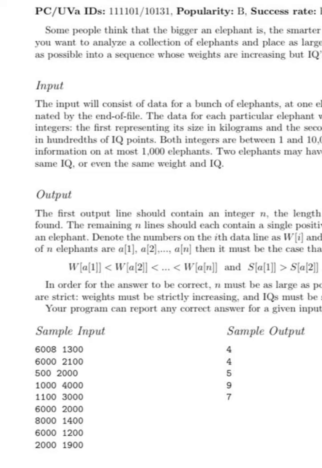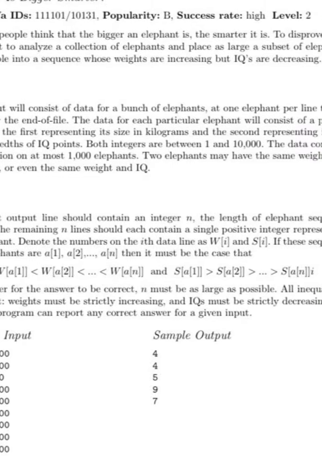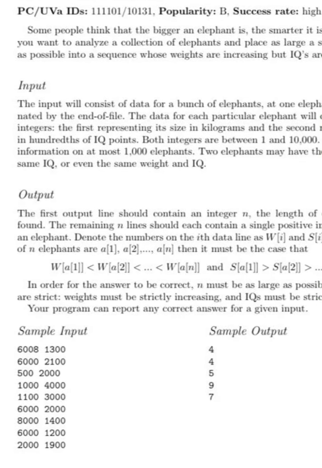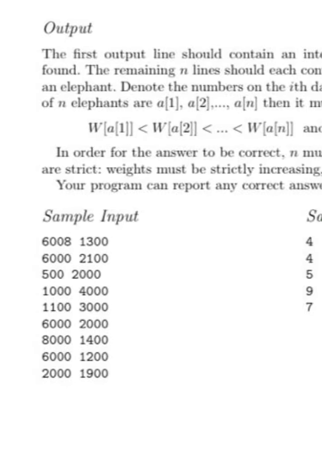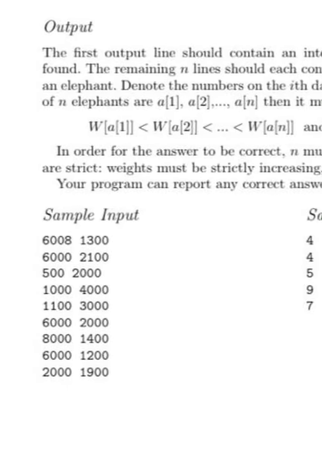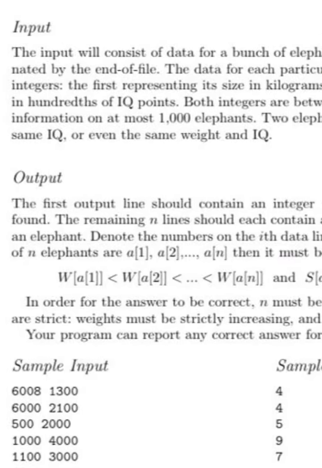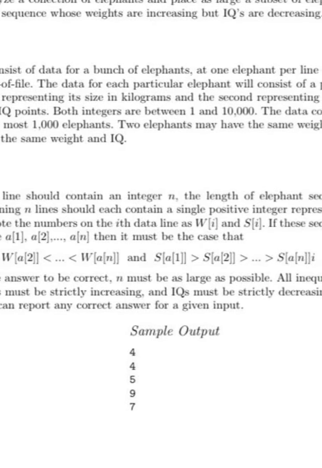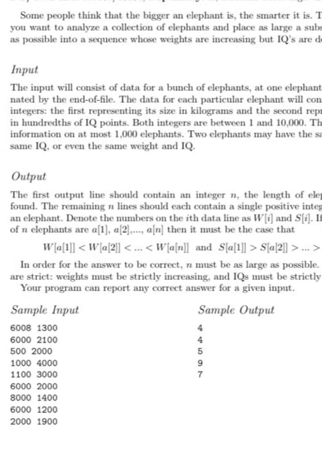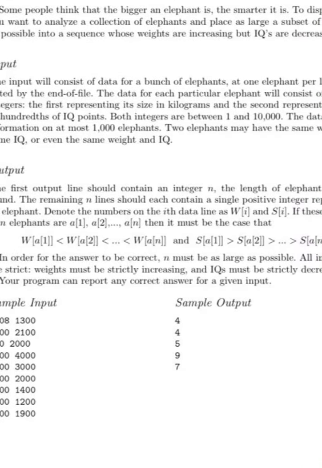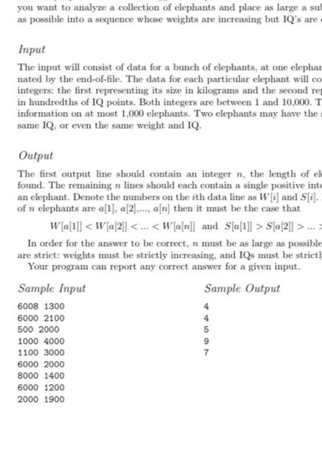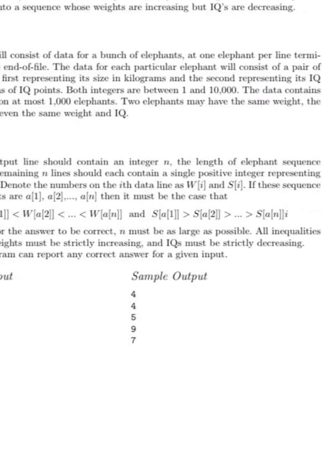The input will consist of data for a bunch of elephants, one elephant per line, terminated by the end of file. The data of each particular elephant will consist of a pair of integers. The first represents its size in kgs and the second represents its IQ in hundreds of IQ points. Both integers are between 100 and 10,000.